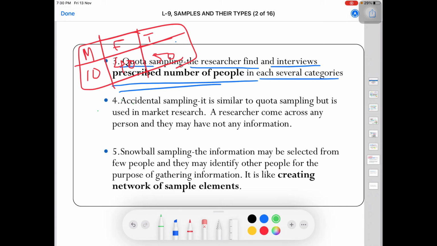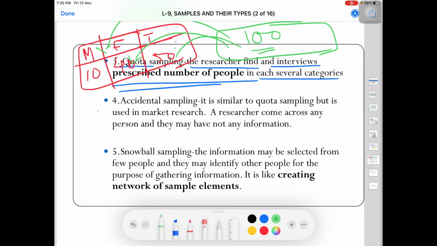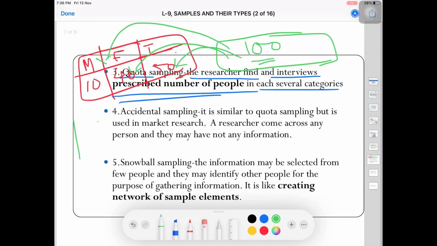Under that scenario, if you are going to do research on 100 population, then out of 100, 10 have to be male, 40 have to be female, and 50 have to be transgender. So this was about quota sampling.